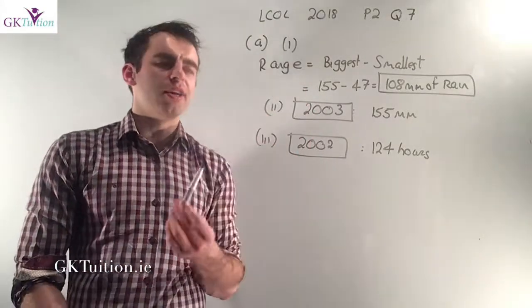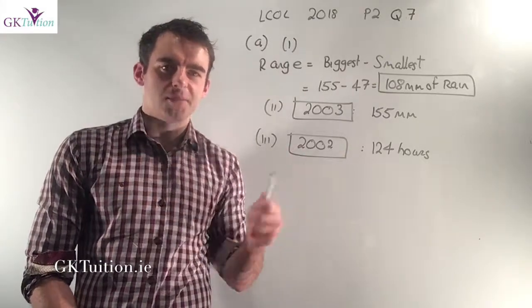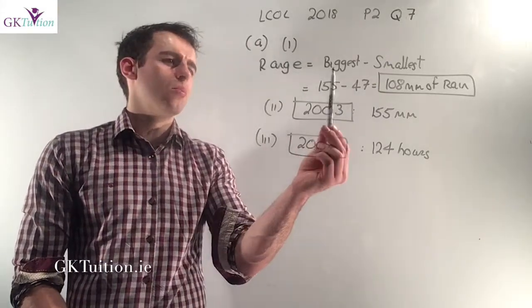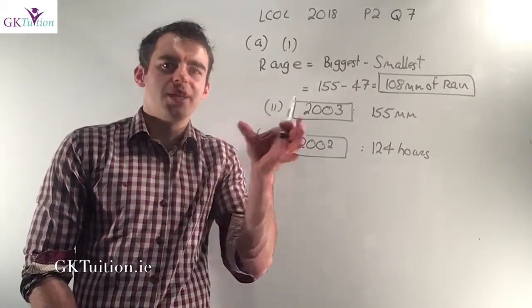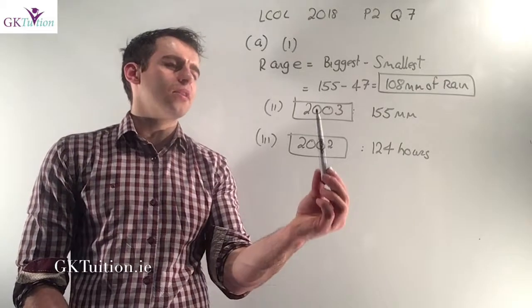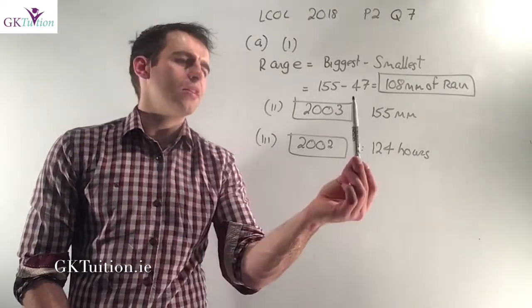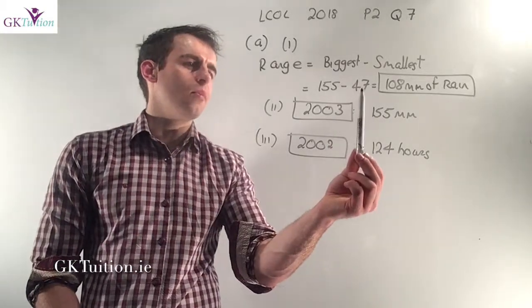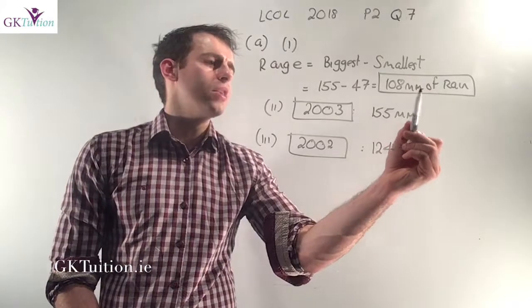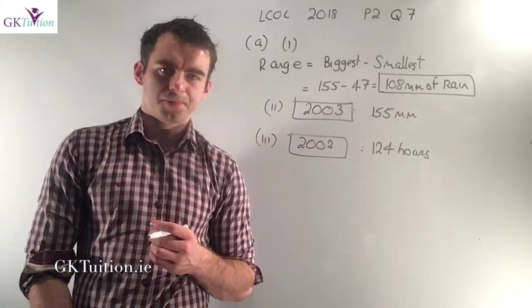For A part 1, it asked you to find the range of rainfall over the years that are specified. The range is just the most rainfall minus the least rainfall. The most rainfall of any year in June was 155 millimeters, the least was 47 millimeters. So if I subtract 155 minus 47, I get 108 millimeters of rain. So the range there was 108 millimeters.